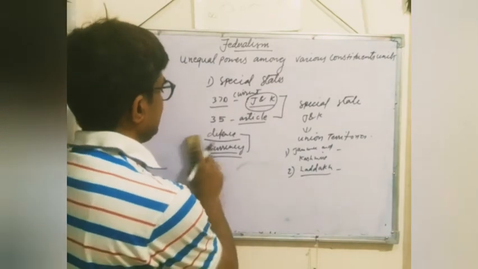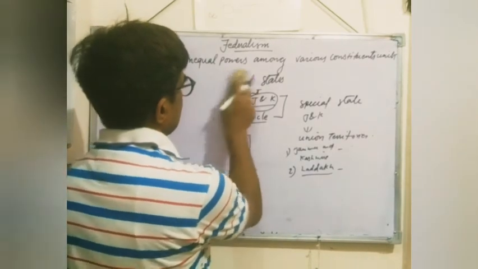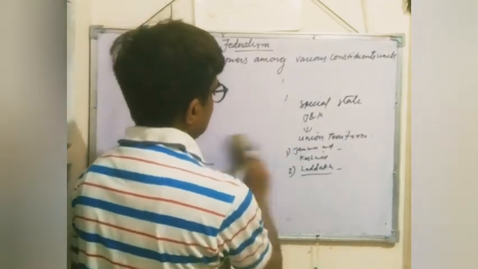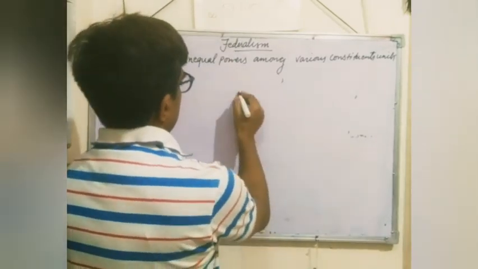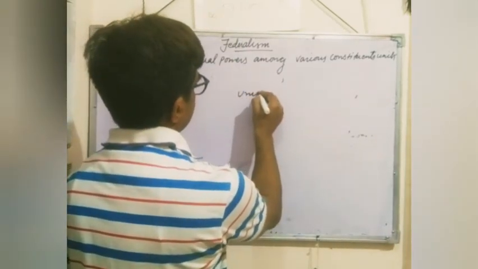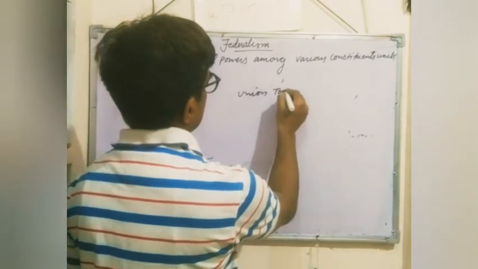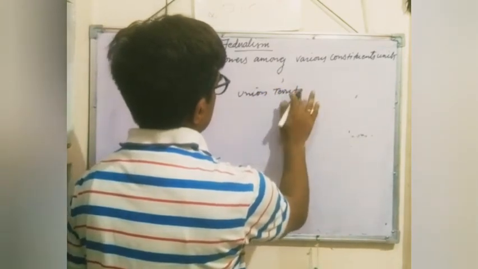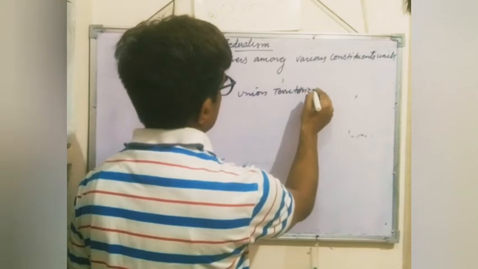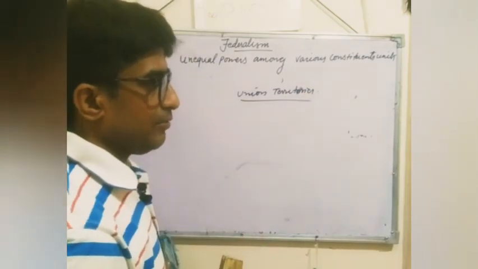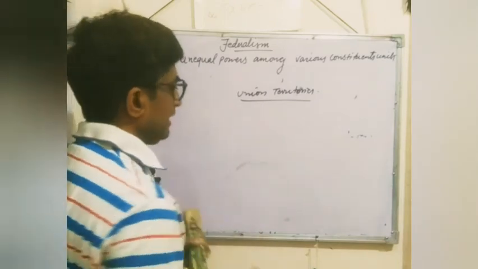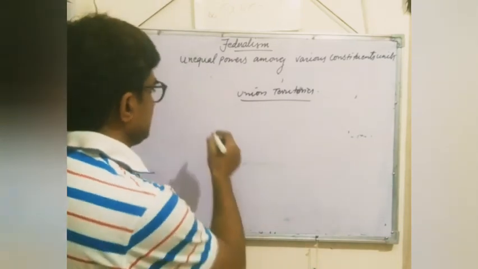Now the second type of states are the union territories. Union territories are areas in India. Union territories are some regions which are found in India. And what is the definition?